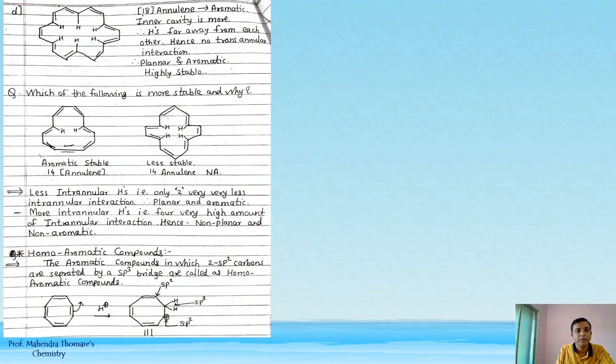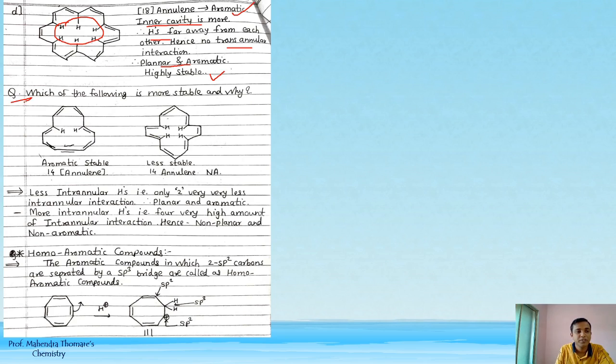Now the 18 annulene. So 18 annulene is aromatic. Why? Because inner cavity is more, so hydrogens are far away from each other. Hence no transannular interaction. So planar and aromatic compound. ये far away है, हाइड्रोजन जो अंदर है वो, उसकी इनर कैविटी मोर है, सो वो प्लेनरिटी लॉस नहीं कर रहा है और एरोमेटिसिटी भी फॉलो कर रहा है. तो दैट इज व्हाई हाईली स्टेबल भी है, सो वो एरोमेटिक कंपाउंड है.